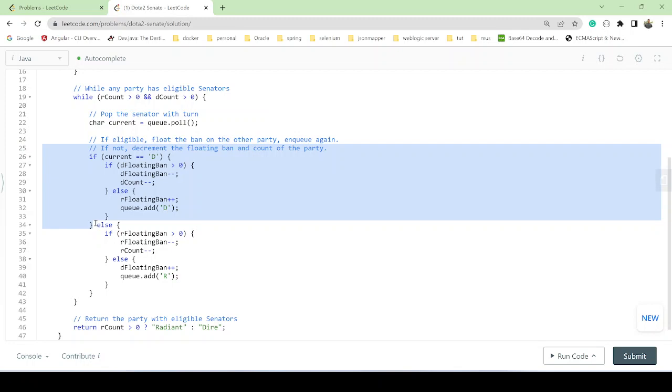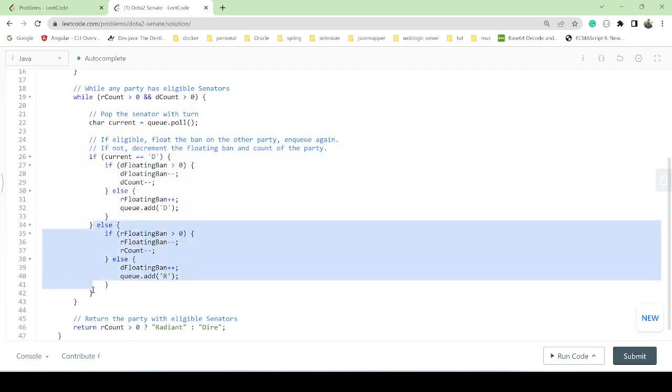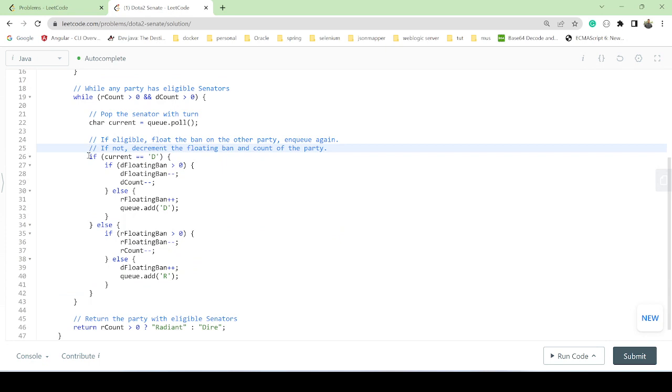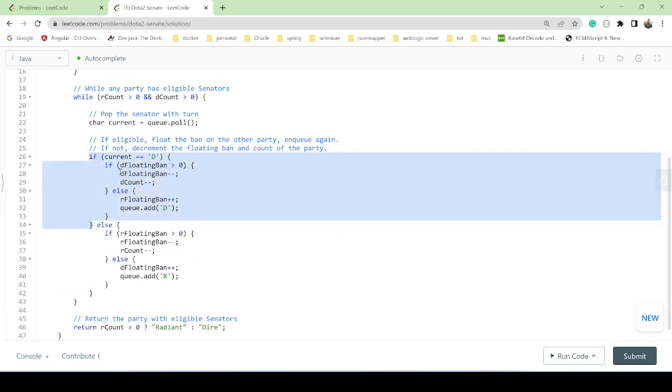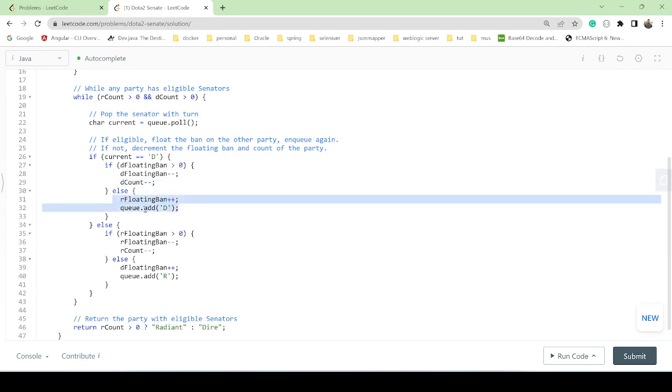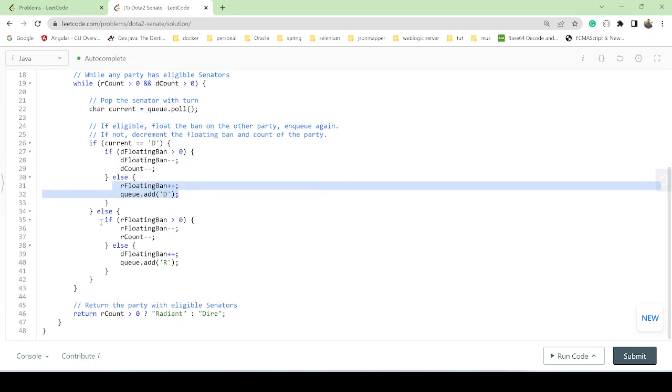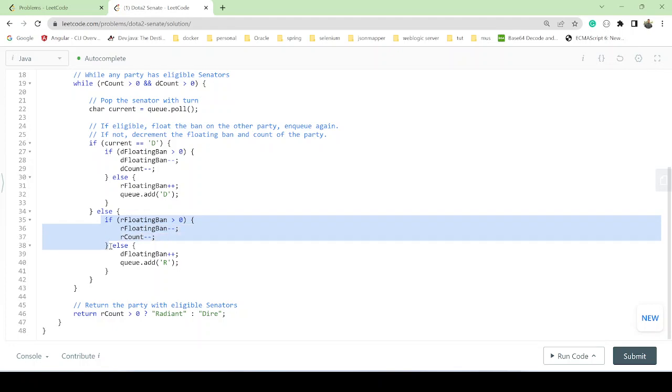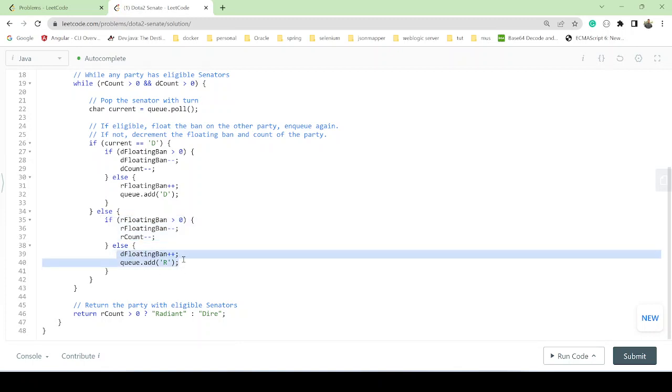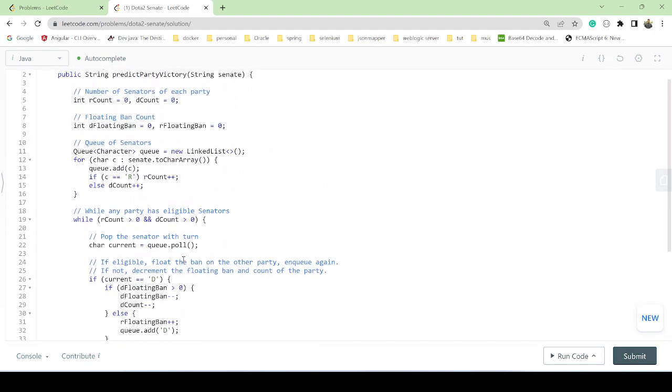So obviously he will not go this way, right? If the current character is D, then he will check if the floating point is greater than 0, and he will decrement. If not, then he will increment and add onto the queue. Similarly, he will check the floating band. If the floating band is greater than 0, then we'll do minus minus, or else he will do plus plus and add onto the queue. Okay, so that's all we have, right?